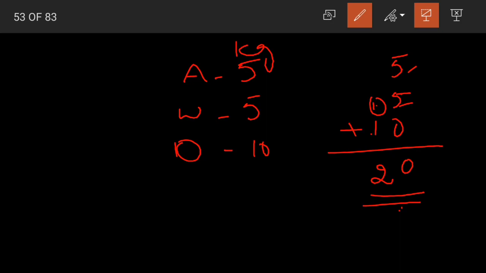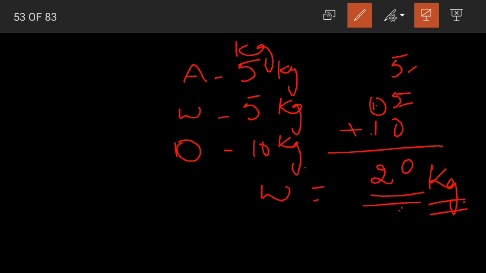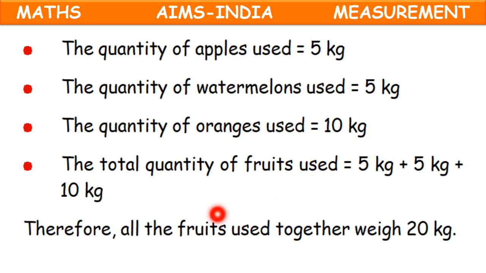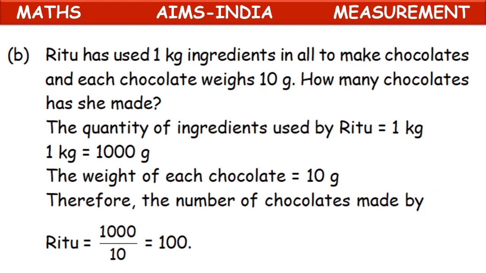And what is the unit of measurement? Is it 20 grams or is it 20 centimeters? No, it is 20 kgs, because in the question the measurements or the weights are given in kgs. So even the answer should be represented in kgs. So the weight of all the fruits is equal to 20 kgs. How much do all the fruits weigh in total? Together they weigh 20 kgs.